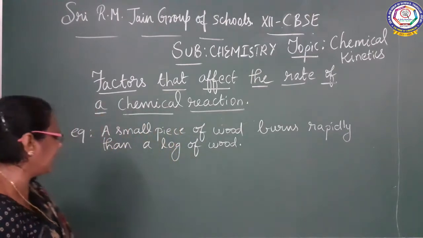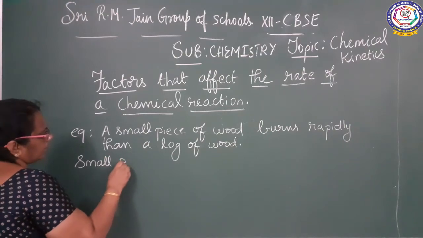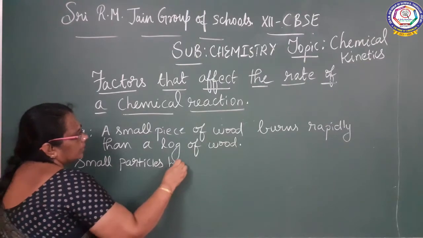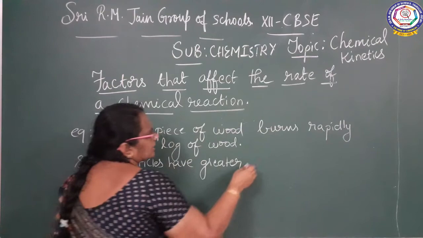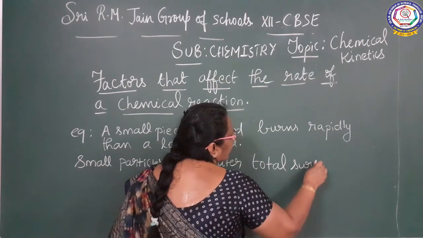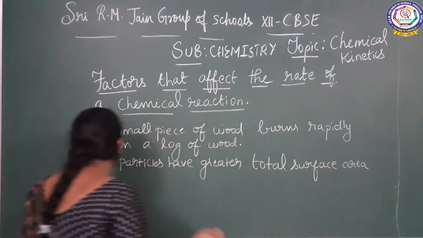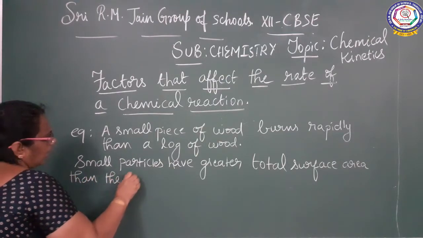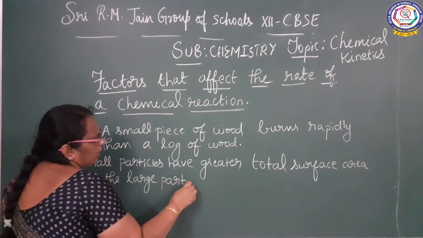What is the reason? Small particles have greater total surface area than the large particle.